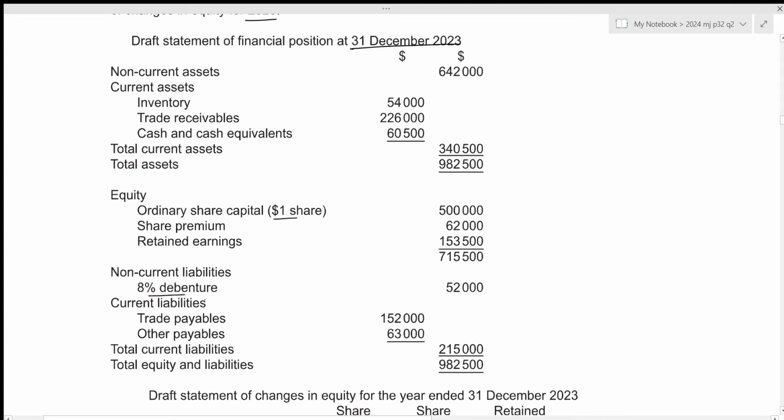So the depreciation charge for 2022, which is 1,600, should be deducted from the opening retained earnings and the value of non-current assets.